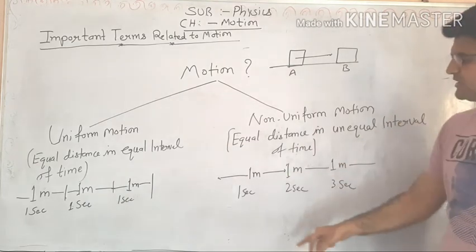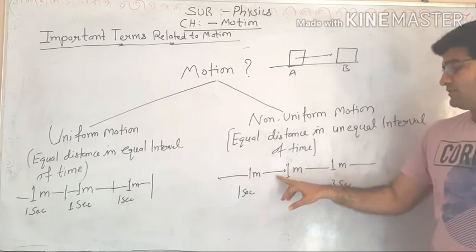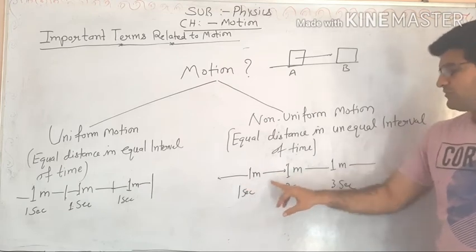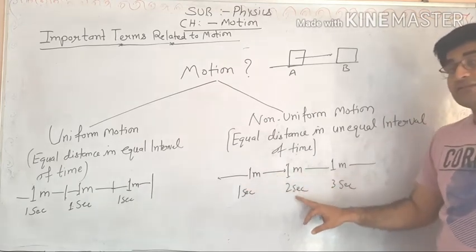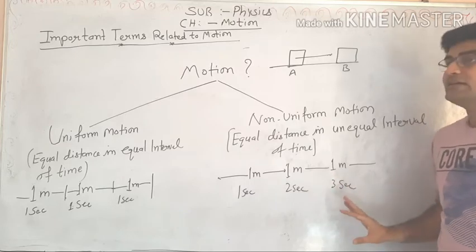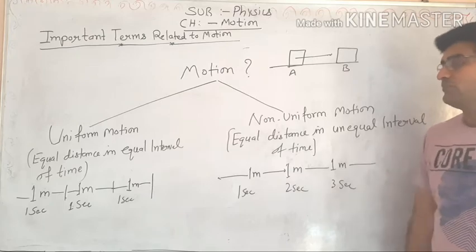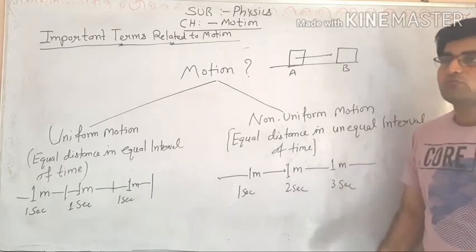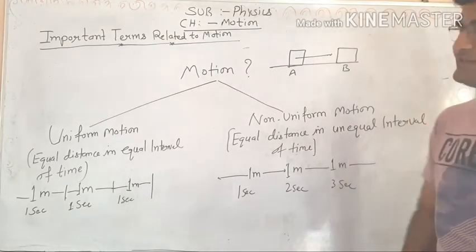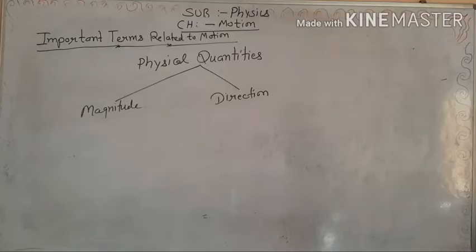Now, if we talk about non-uniform motion, this is equal distance in unequal interval of time. It means the object moves 1 meter and takes 1 second, another 1 meter takes 2 seconds, another 1 meter takes 3 seconds. This is equal distance in unequal interval of time. This is called non-uniform motion. So this is the basic difference between uniform and non-uniform.